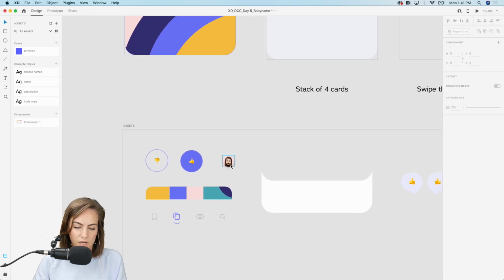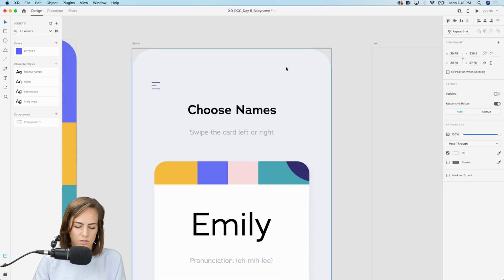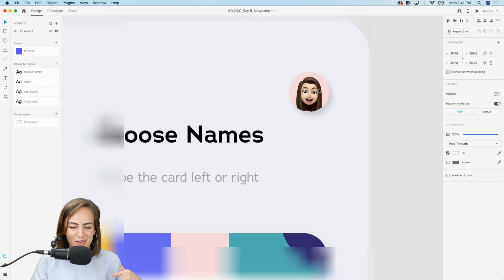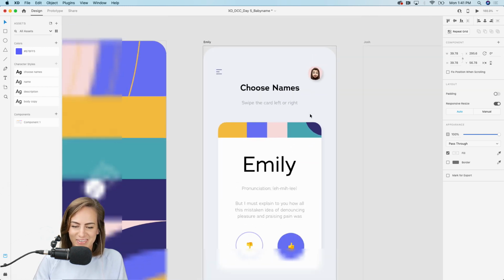And then top right, just to kind of balance it out and also just give the user another place to find their account, I'm going to add this cute little Animoji. This is my own Animoji, like that I made of myself. So I don't know if it really looks like me, but